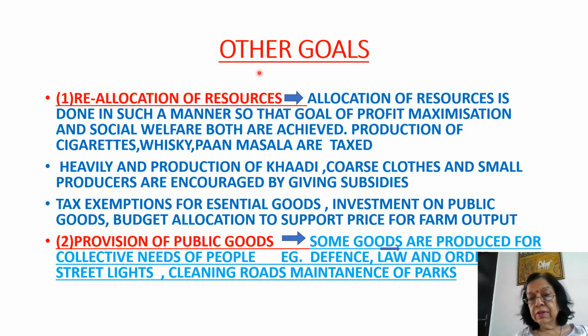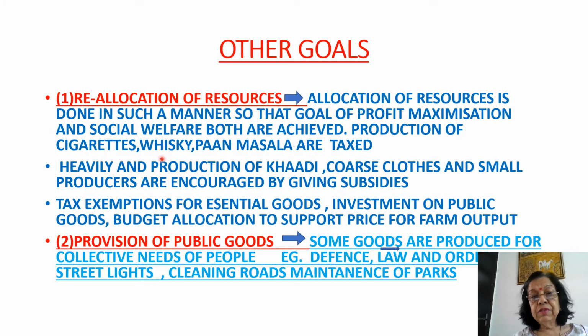Then we are discussing other goals. Reallocation of resources means you allocate resources from one section of society to another section of society. It is done in such a manner so that goal of profit maximization, means private people who invest in such products where they get maximum profit, and social welfare, are both achieved. Social welfare is the aim of the government. So profit maximization and social welfare both increase.